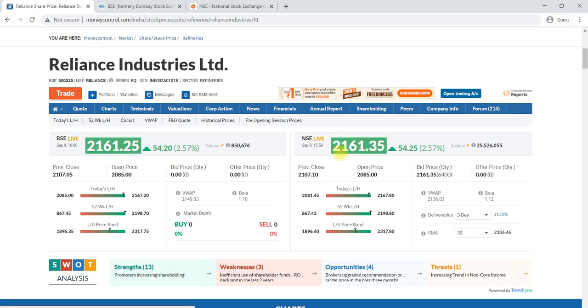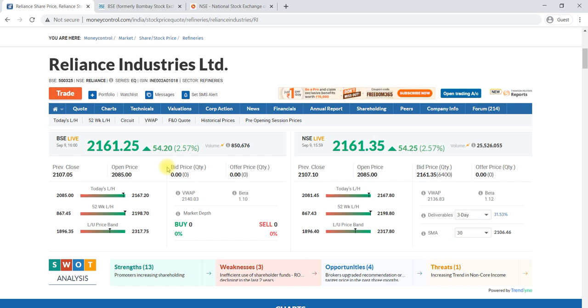For that reason, the price becomes 10 paisa higher than the BSE. The aim of the exchanges is to keep a similar price in both exchanges, but due to small technical factors, there will be a 10 to 20 paisa difference.